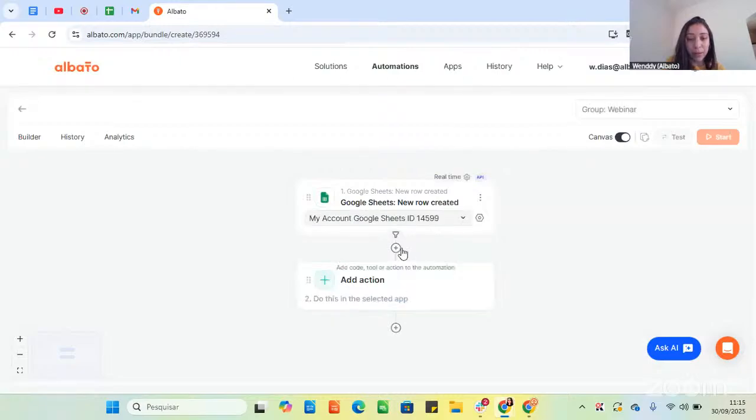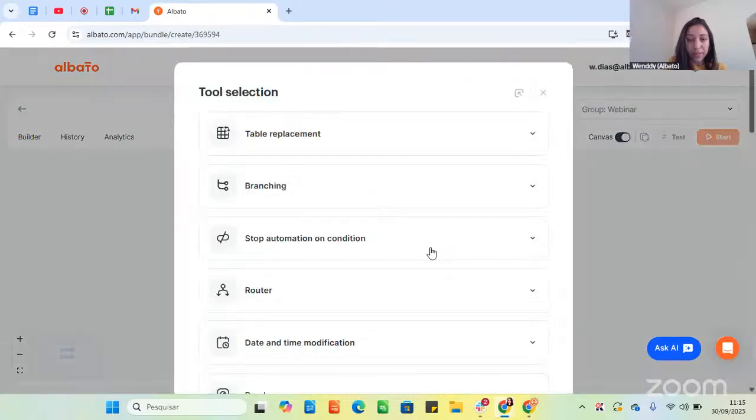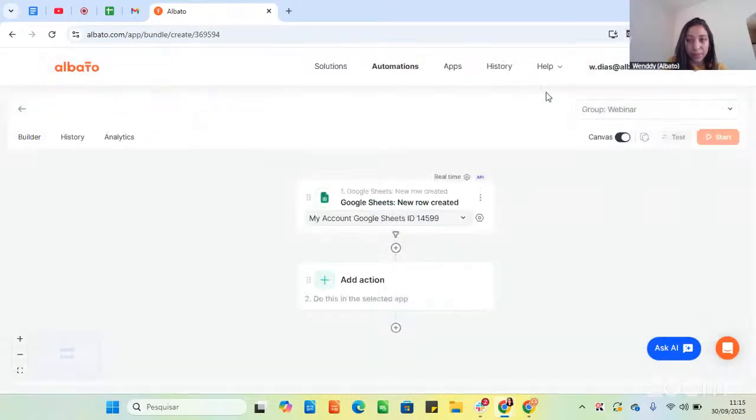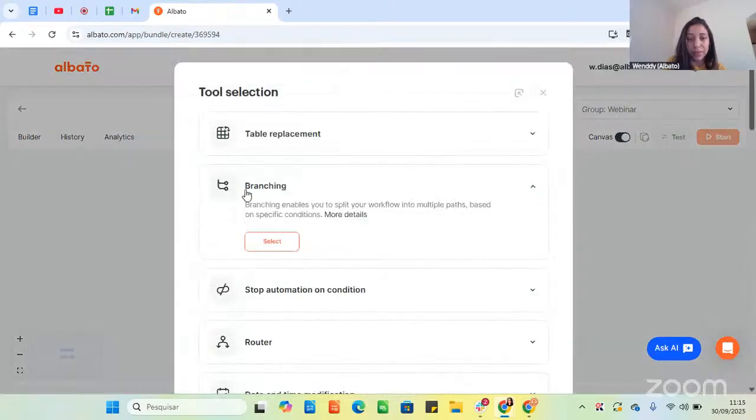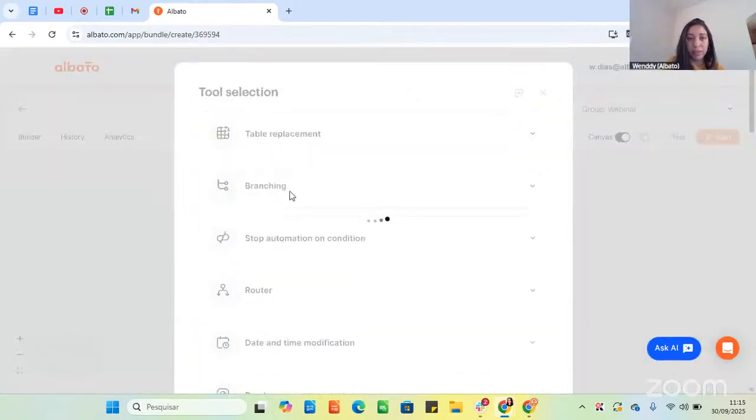And then we will add the branching tool. It's here, let me do it again. Click this plus symbol, then click tool and branching. Here you will have more details and you will select the branching.